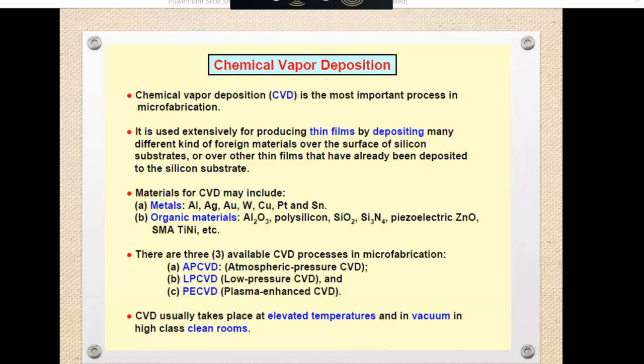In the previous processes that we have seen, like diffusion, ion implantation and oxidation, they are just consuming the substrate. वहाँ पर consume कर लेगा तो उसके अंदर चला जा रहा था. But यहाँ पे it is not like that. Chemical vapor deposition is the deposition of a thin film over the surface of the substrate.